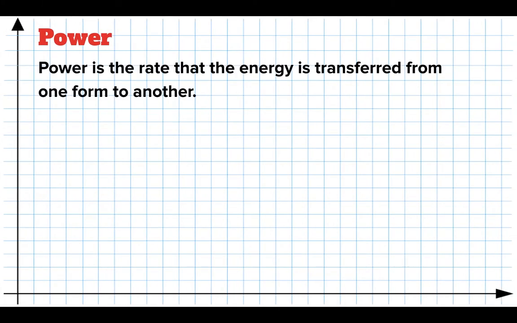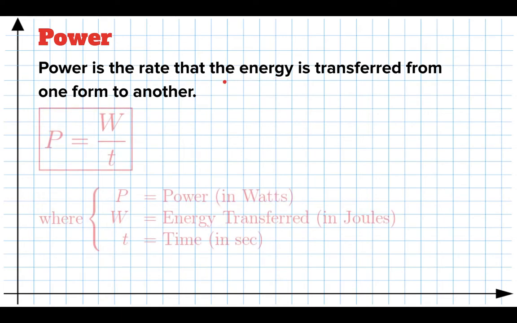Now, power is a little bit different. It's not the energy, it's the rate that the energy was transferred. So power is a rate. It's how much energy is transferred per unit of time from one form to another.